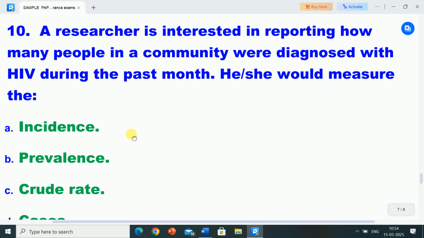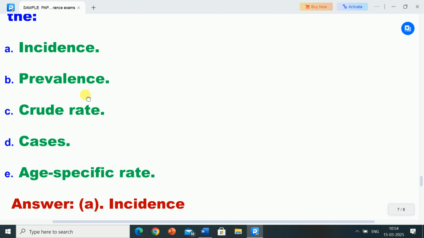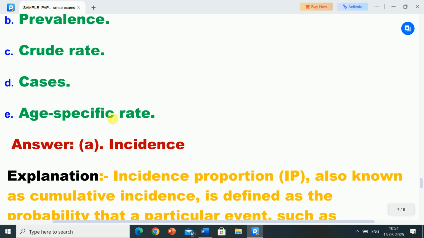Next question number 10. A researcher is interested in reporting how many people in a community were diagnosed with HIV during the past month. He or she would measure the: options are A, incidence; B, prevalence; C, crude rate; D, cases; E, age specific rate.